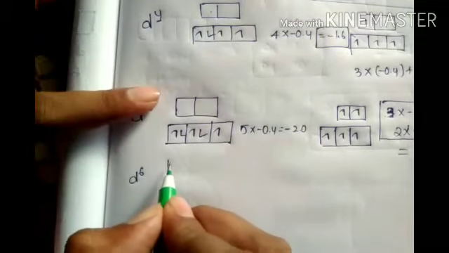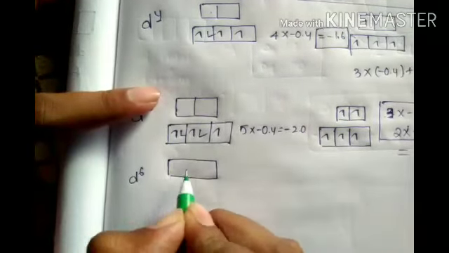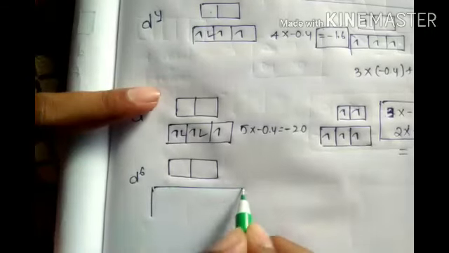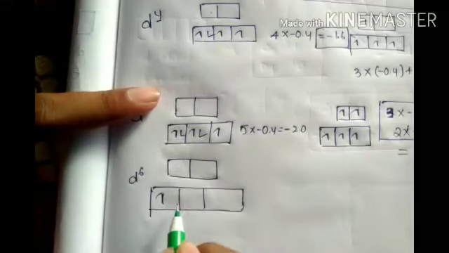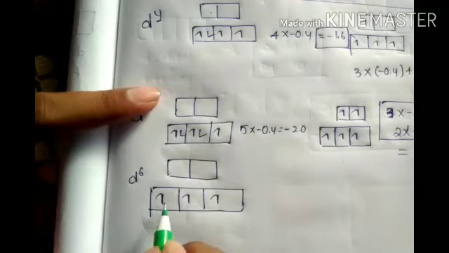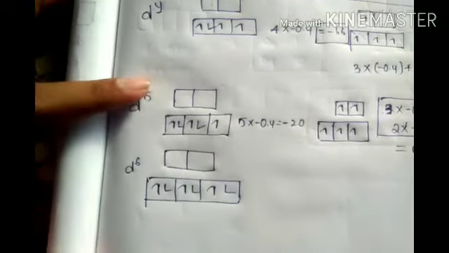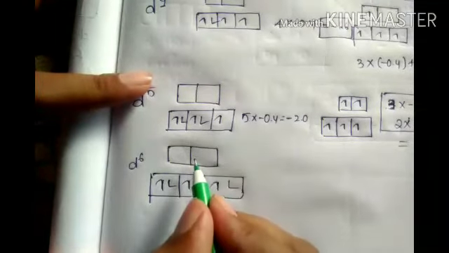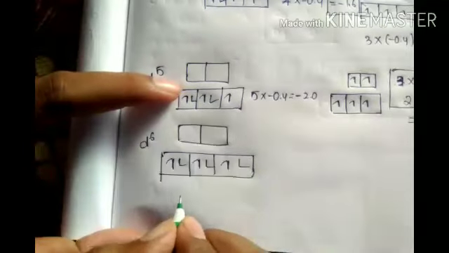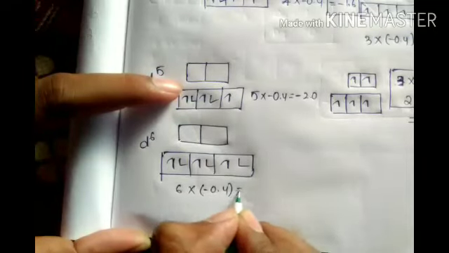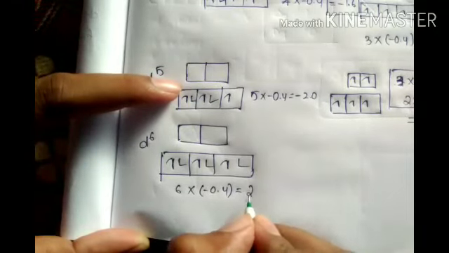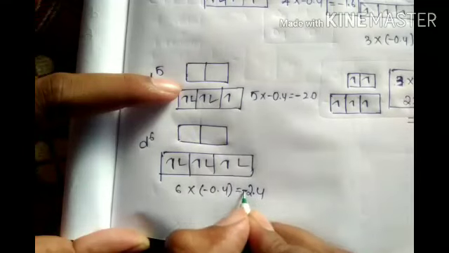D6. 1, 2, 3, 4, 5, 6. Strong field ligand, after all the filling only it will go upside, right? So now let's take 6 into minus 0.4 equals what? Minus 2.4.